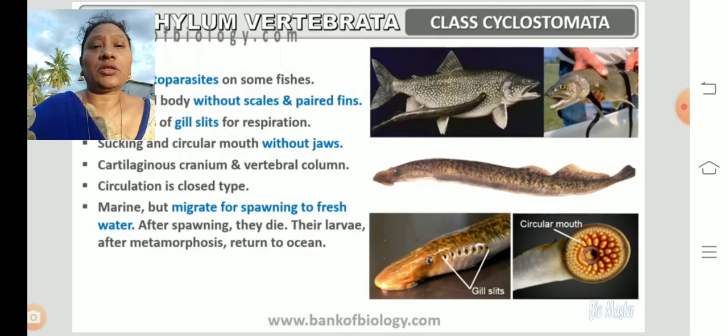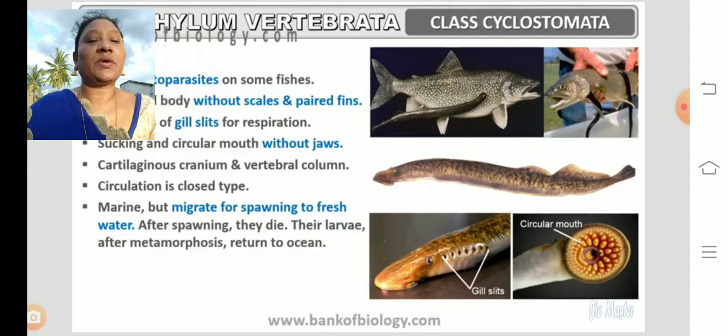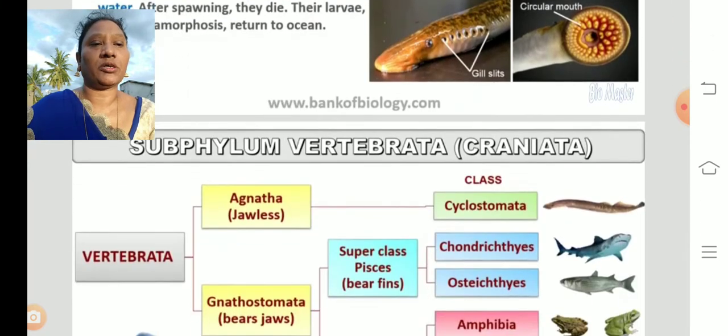They reach freshwater bodies like rivers, release their eggs or sperms into the water, and die there itself. The eggs hatch, develop into larval form, and return again to the ocean. So these are the general characteristics of the Cyclostoma.